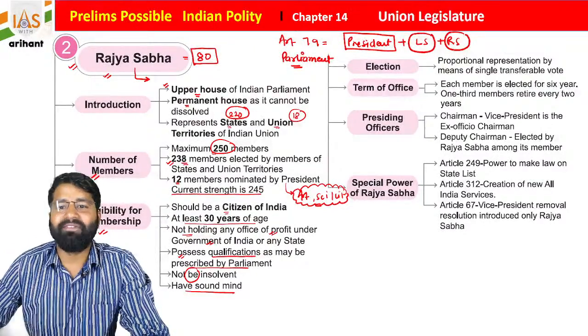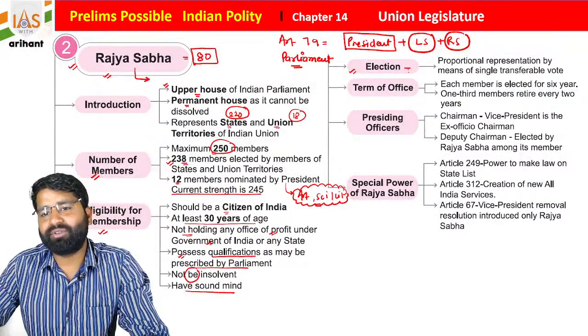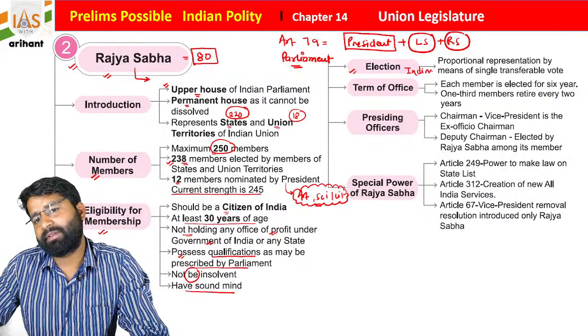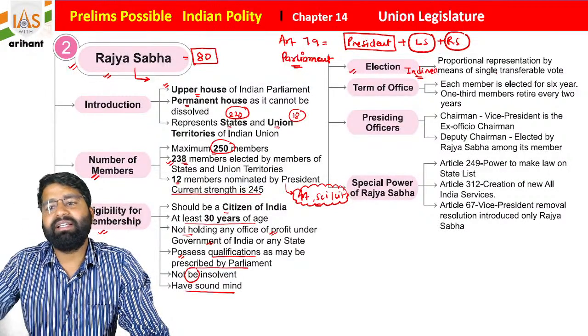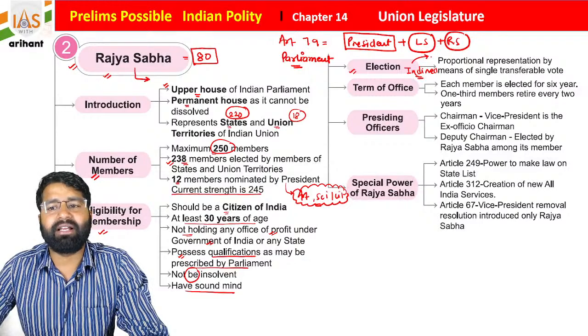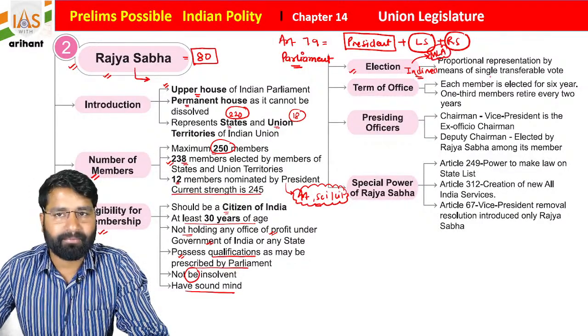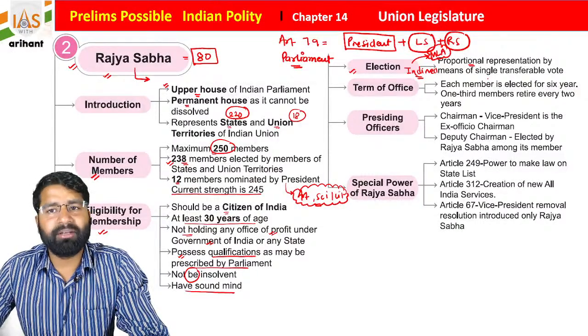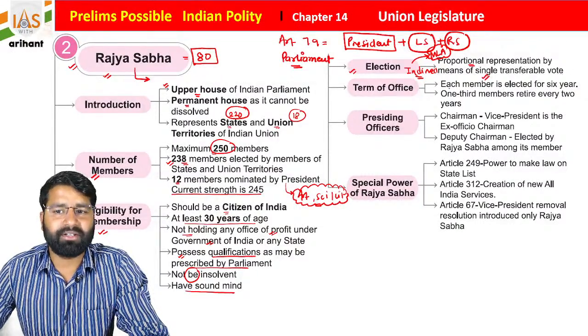Okay, and if we talk about the election, students, it is an indirect election, and basically he is elected by an electoral college, and that electoral college consists of the elected MLAs of the state. Okay, so proportional representation by means of the single transferable vote system.